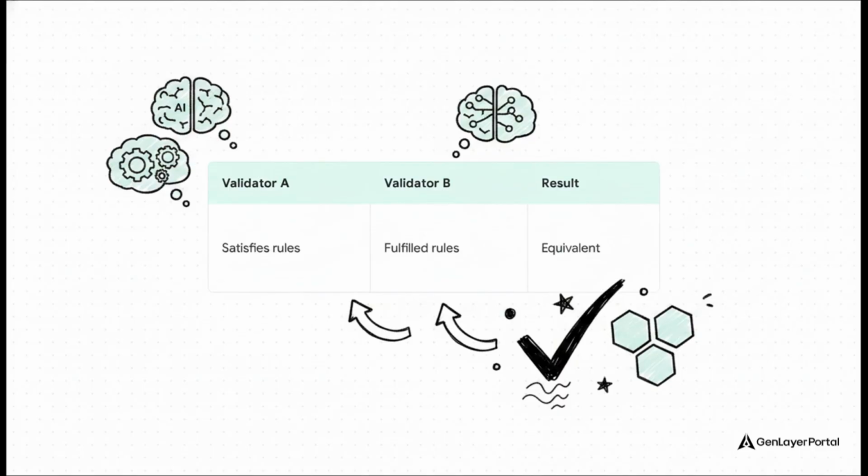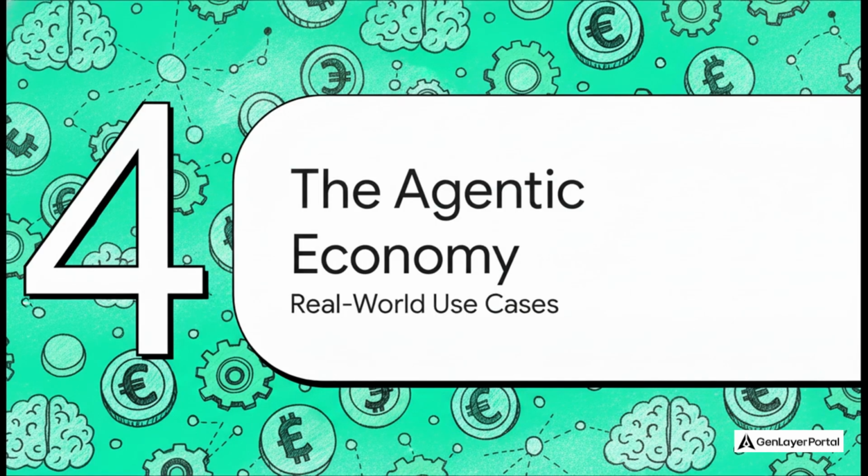Imagine validator A's AI model outputs the sentence, "The applicant satisfies the requirement," but validator B's model outputs, "The evidence indicates that the requirement has been fulfilled." Now, a traditional deterministic blockchain would instantly reject this transaction. It doesn't match byte for byte. But GenLayer's equivalence principle recognizes the functional equivalence. The network can look at those two different sentences and agree, yep, they mean the exact same thing, allowing the contract to proceed seamlessly.